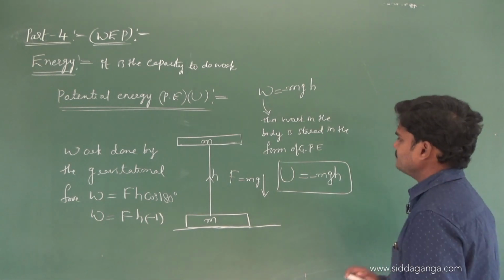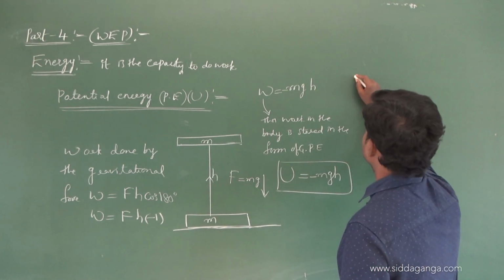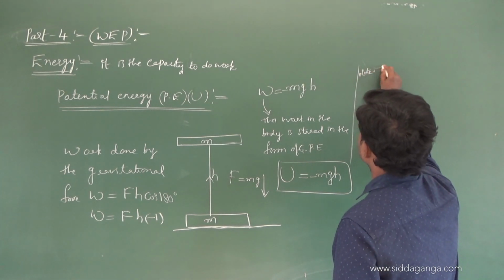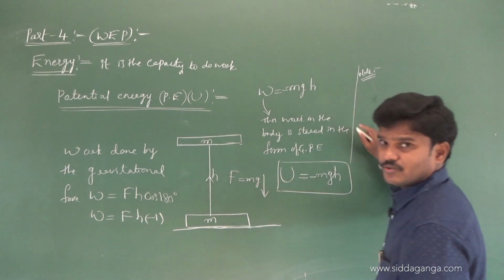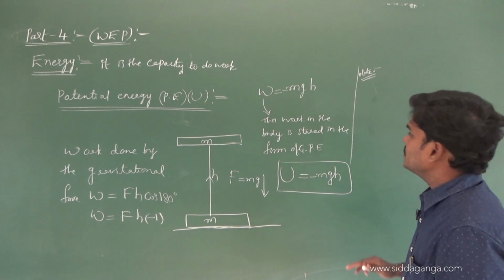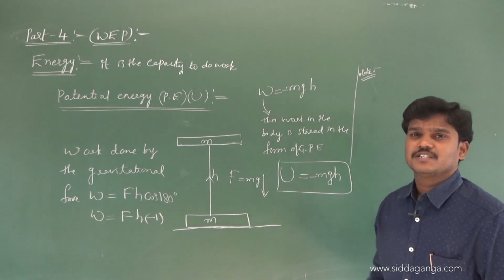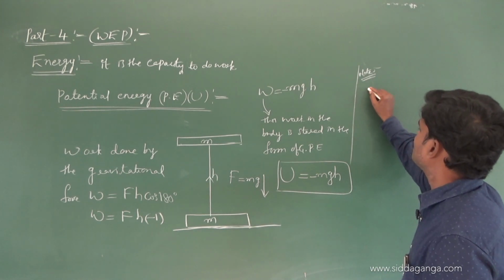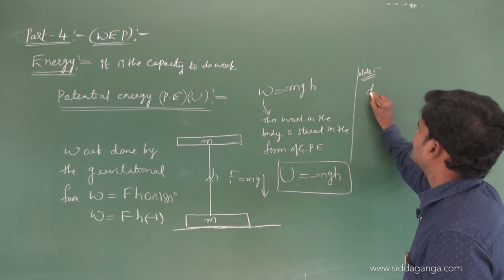We can write this potential energy in some other terms also. In some problems we use potential energy like this, but anyhow the representation is U. In some problems the force varies, and they may give the force. So in that situation we can write the small change in potential energy.